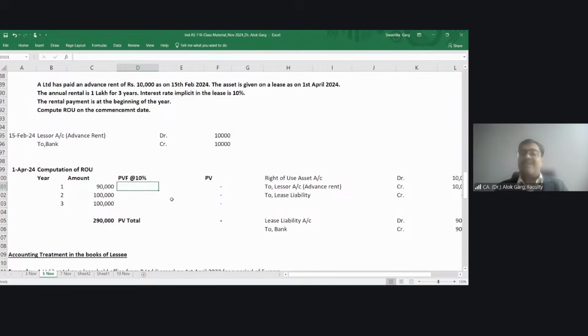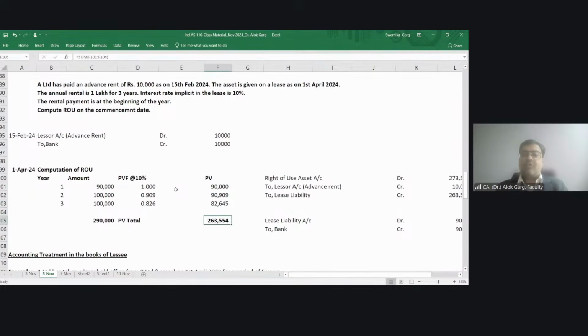The payment is at the beginning of the commencement date. Since payment is at the beginning, the present value factor is 1. In the next year, it is 1 divided by 1.1. In the next year, it is 1 divided by 1.1. Right? This is the present value factor.